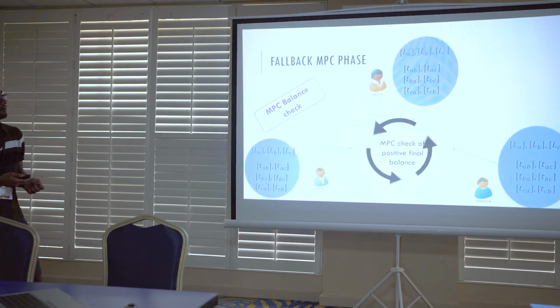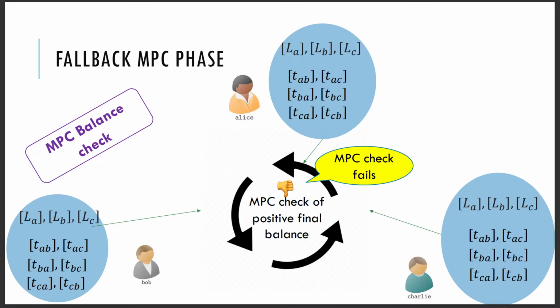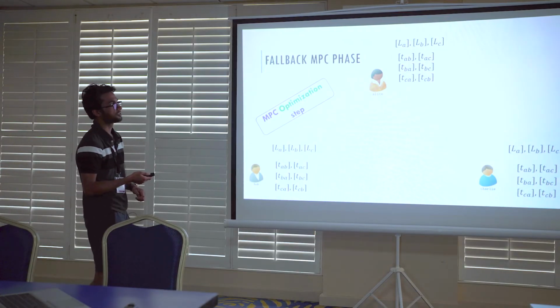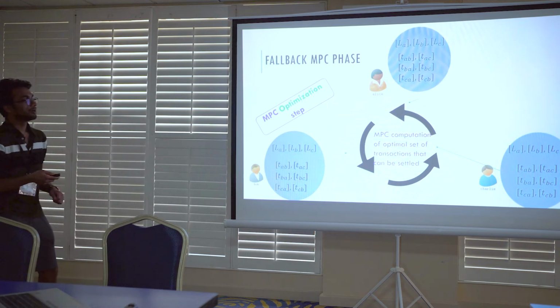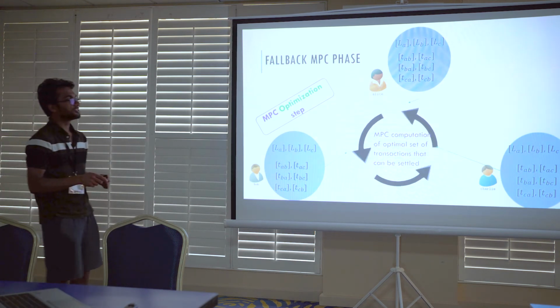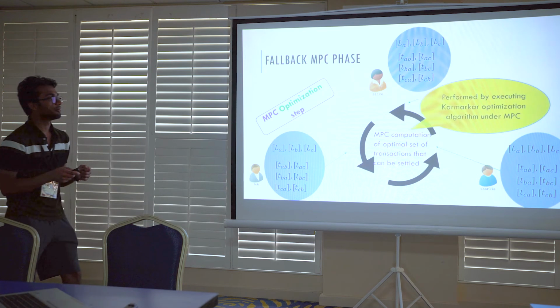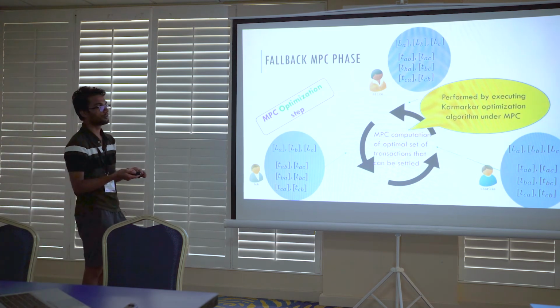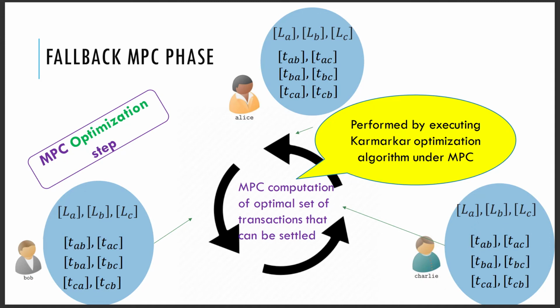However, if on running this balance check procedure we find that the check fails, which means that some bank in the system did not have sufficient balance to net all its incident transactions, then we run an MPC optimization step, where we use these secret shares to run an optimization algorithm. Specifically, we make use of the Karmarkar optimization algorithm, which is a linear programming algorithm, to determine the optimal subset of transaction values that can be settled.